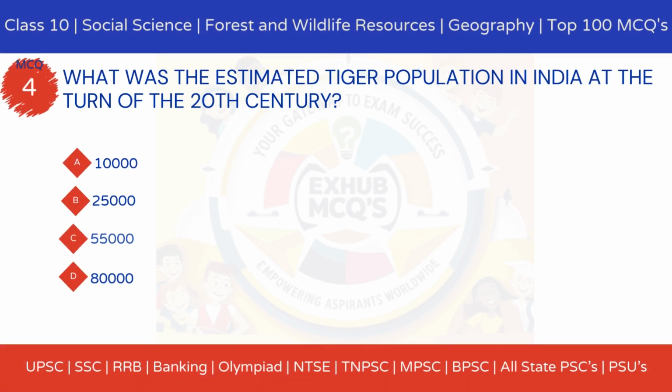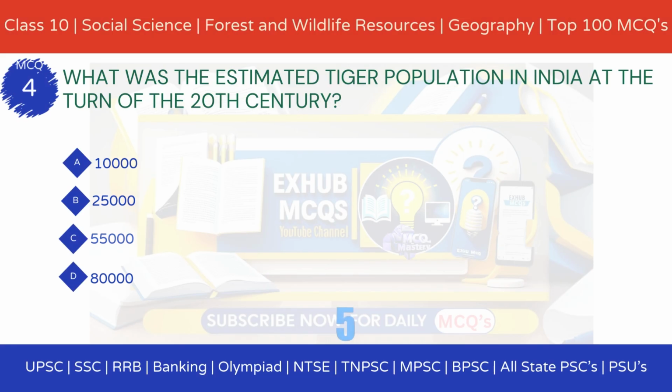MCQ 4. What was the estimated tiger population in India at the turn of the 20th century? Option A, 10,000. Option B, 25,000. Option C, 55,000. Option D, 80,000.